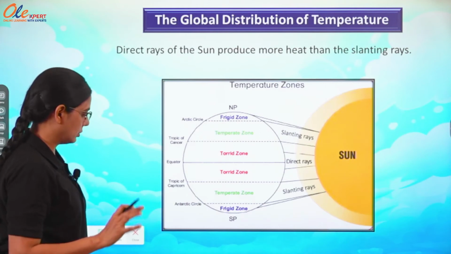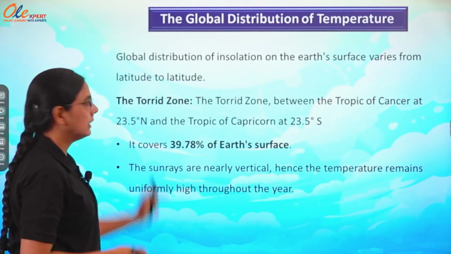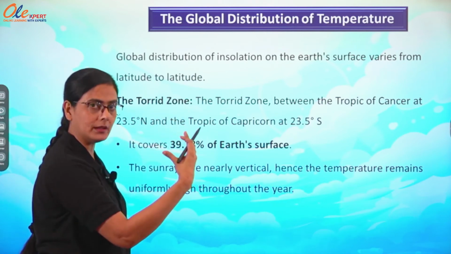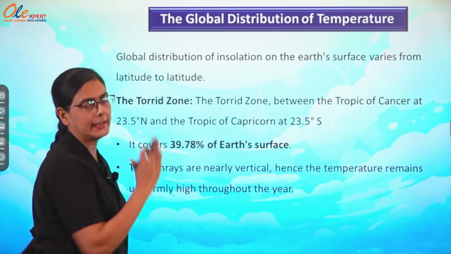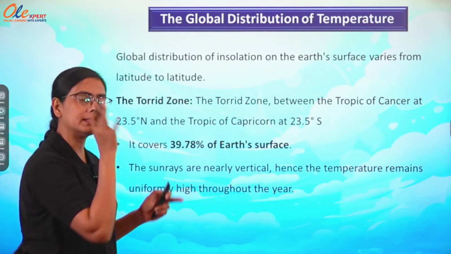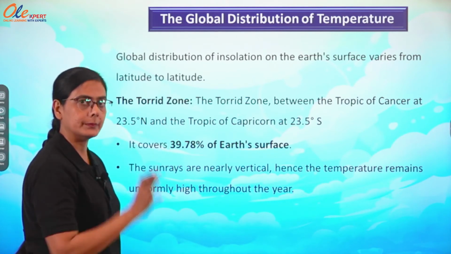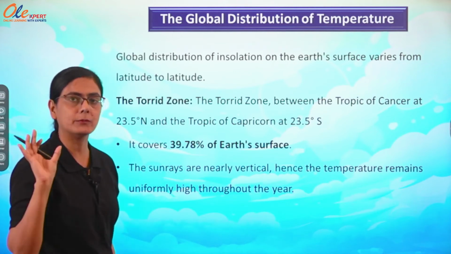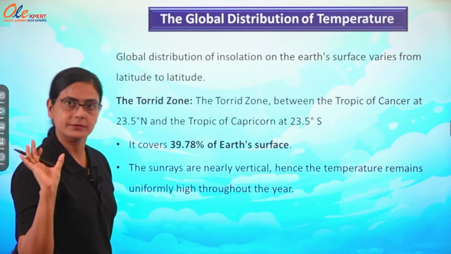Okay. So now let us start with the torrid zone. As it is varying from latitude to latitude, as the rays are coming, where the variation of the insolation is from latitude to latitude. Torrid zone means the maximum heat is coming. Temperate zone means slanting, much lesser. Then frigid zone, maximum time of year it is frigid, means snow covered area. Clear?